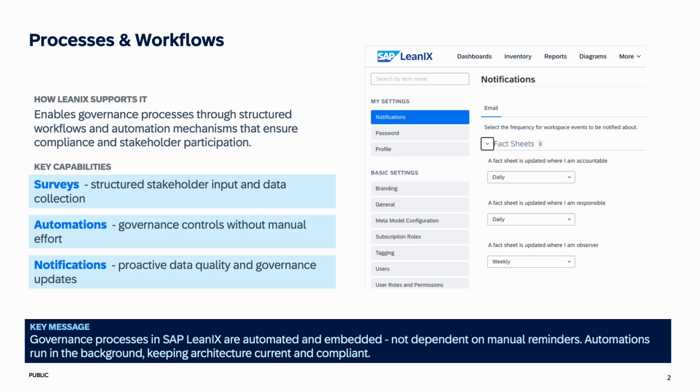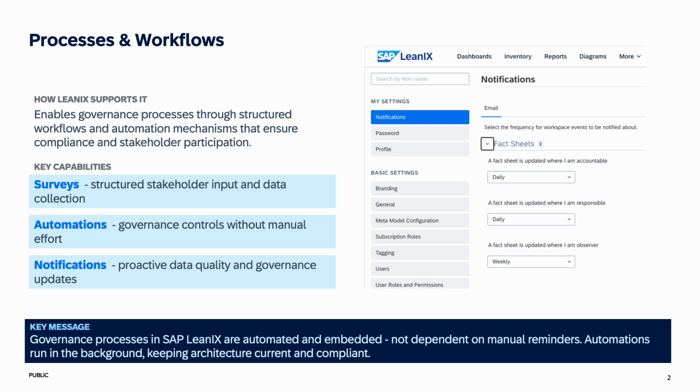First one is around the surveys, so we can collect information from our stakeholders on a specific scope of fact sheets, take this into account, maybe also calculate certain findings out of it and then also store it in the fact sheets itself. We have the possibility of automations where we rather listen on specific events which are taking place, and then define what kind of action should follow after the event happens.